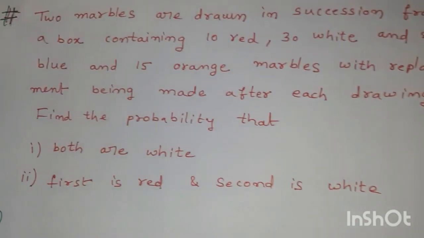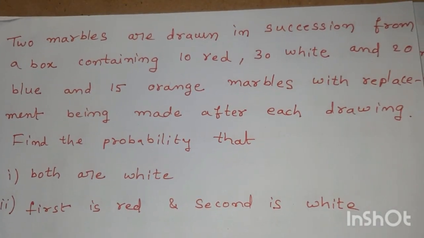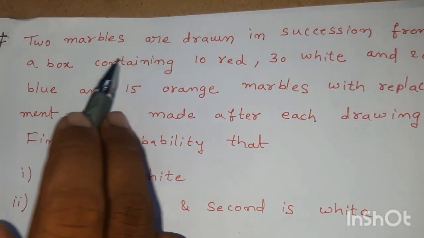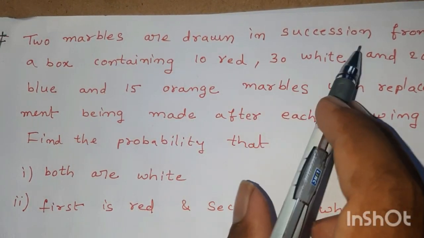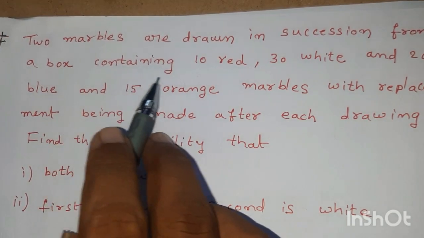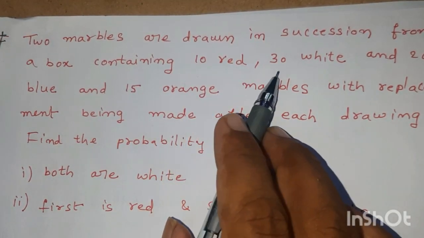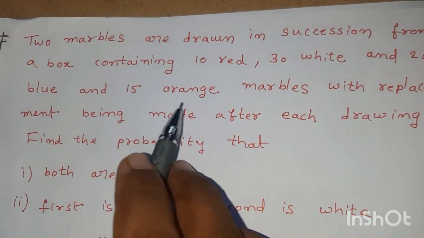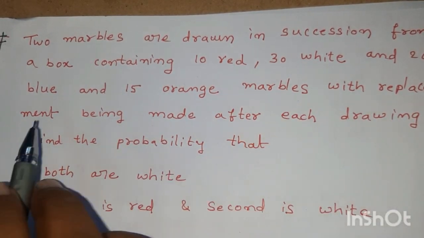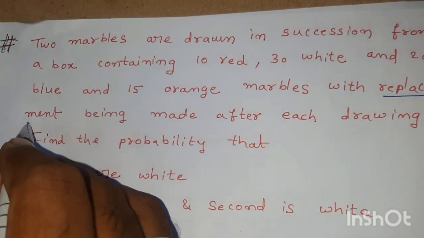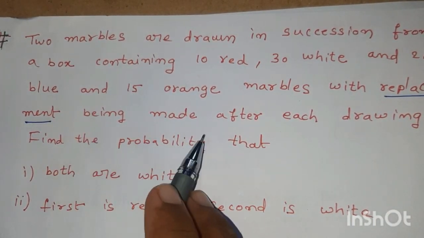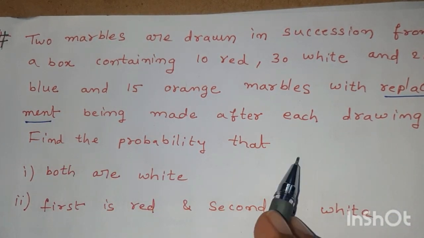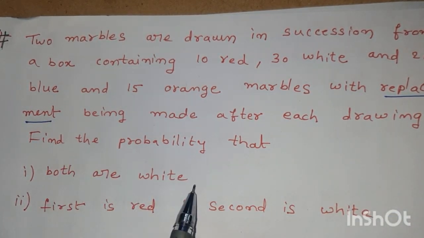Okay, let us go to the next problem. 2 marbles are drawn in succession from a box containing 10 red, 30 white, 20 blue and 15 orange marbles, with replacement being made after each drawing. Find the probability that both are white.